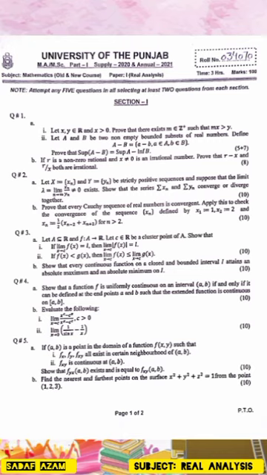Question number 5a. If (a, b) is a point in the domain of a function f(x, y) such that 1. fx, fy, fxy all exist in a certain neighborhood of (a, b). 2. fxy is continuous at (a, b). Show that fyx(a, b) exists and is equal to fxy(a, b). B. Find the nearest and furthest points on the surface x squared plus y squared plus z squared equals 1 from the point (1, 2, 3). Page 1 of 2, please turn over.